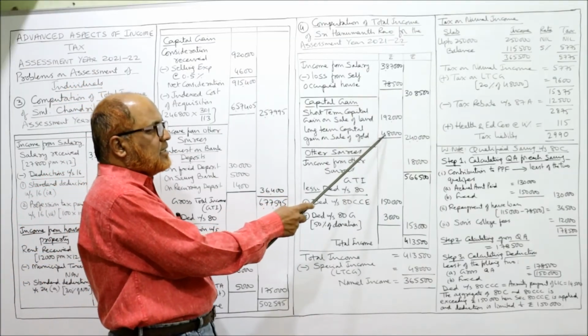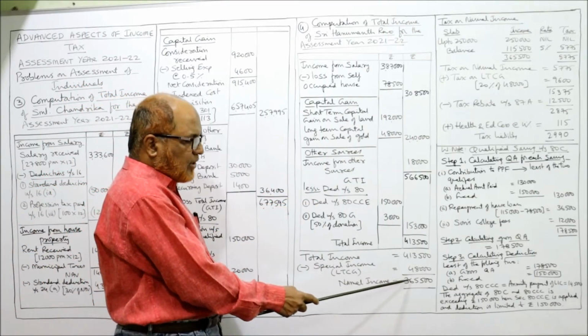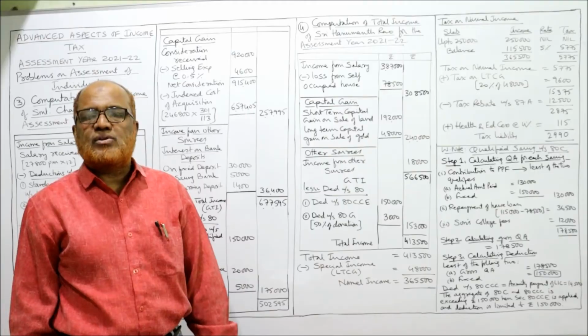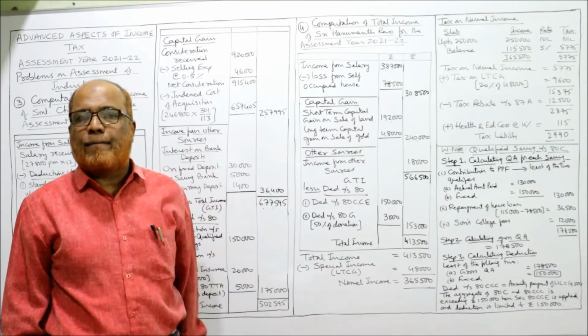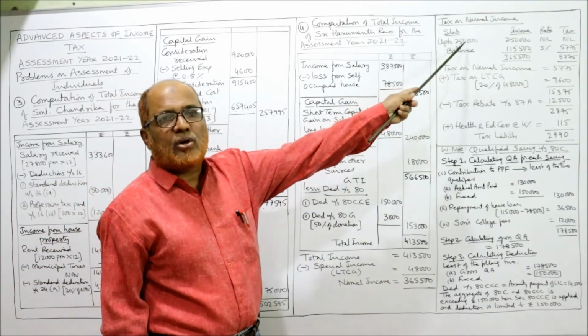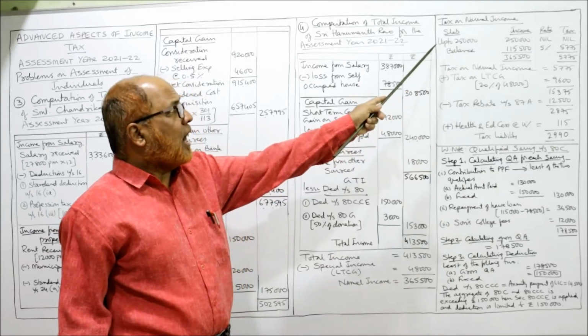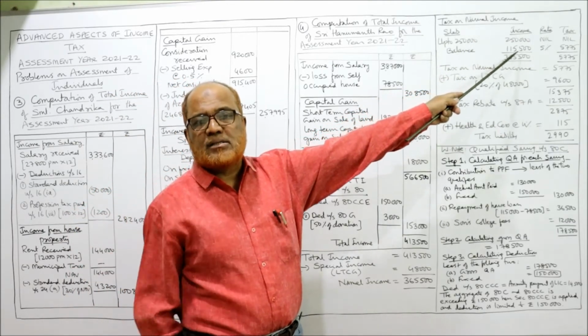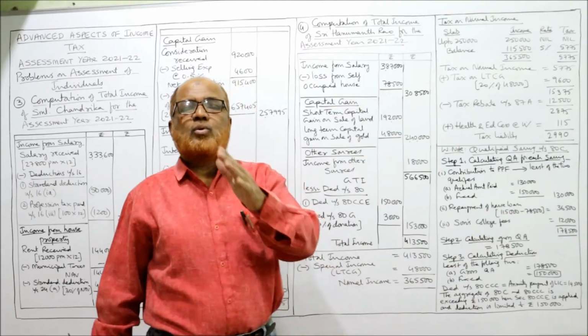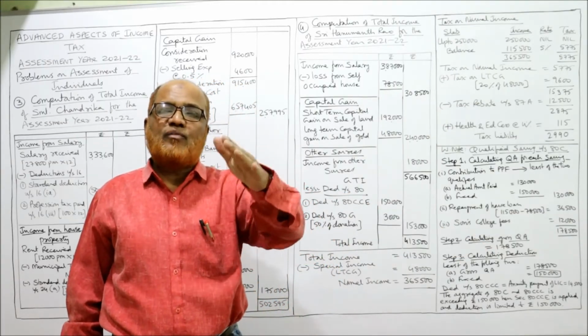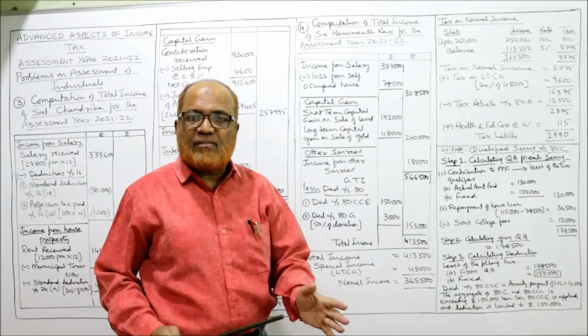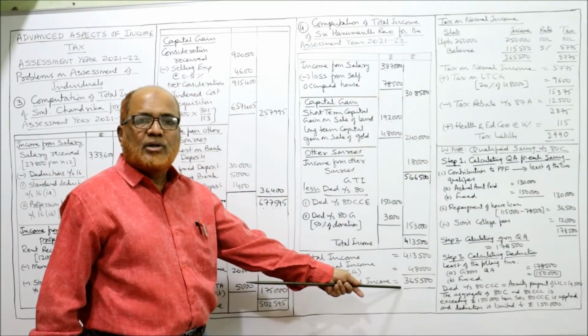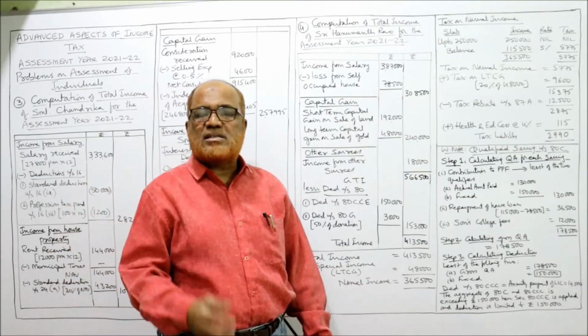How much is the LTCG? 48,000. Deduct 48,000, 3,65,500 is the normal income. So first we calculate tax on normal income. Up to 2,50,000, no tax. The second slab goes from 2,50,001 to 5 lakh. But is our income going up to 5 lakh? No, our income is only 3,65,500.